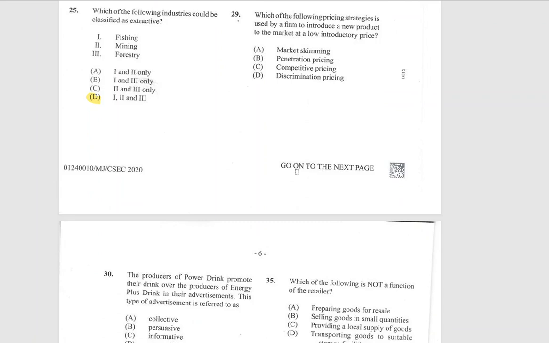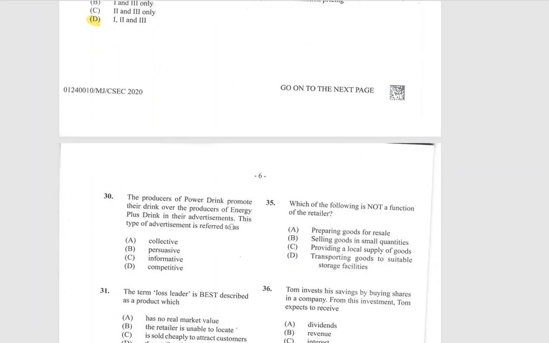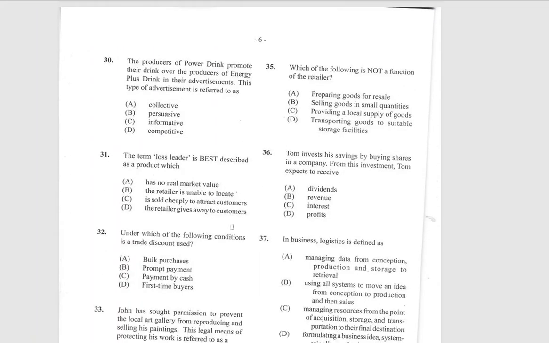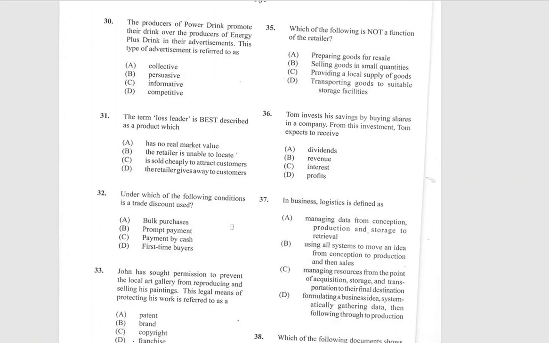So which is it? It is penetration pricing. Now, the producers of power drink promote their drink over the producers of energy plus drink in their advertisements. This type of advertisement is referred to as A, collective, B, persuasive, C, informative, or D, competitive. So since they are promoting their product over the competitor's product, they are being competitive.